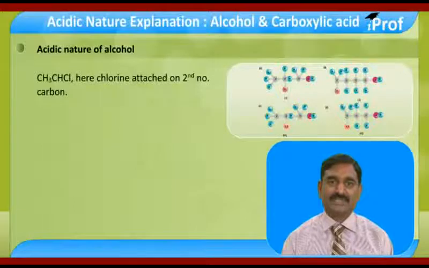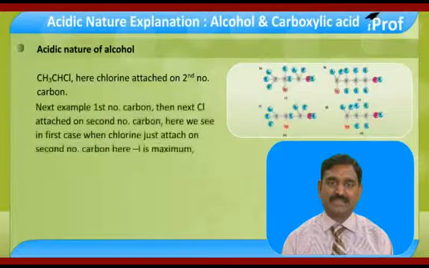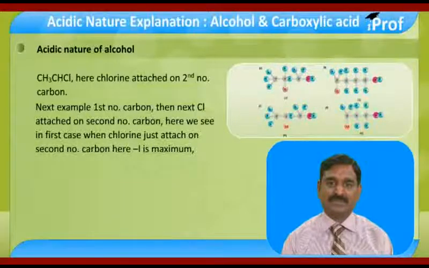CH3CH, fluorine: here we see fluorine attached on the second number carbon. In the next example, Cl is attached on the second number carbon, here on the first number. In the first case, when fluorine is attached on the second number carbon, minus I is maximum.